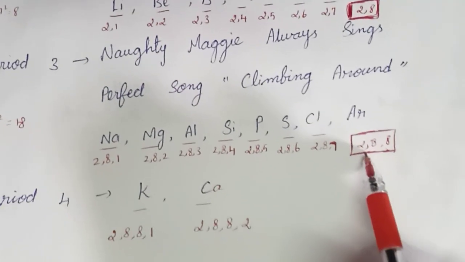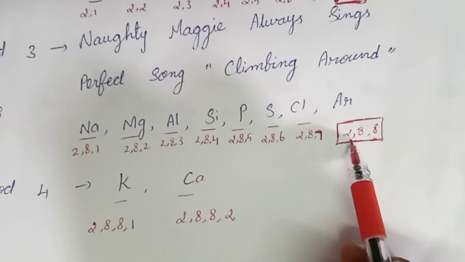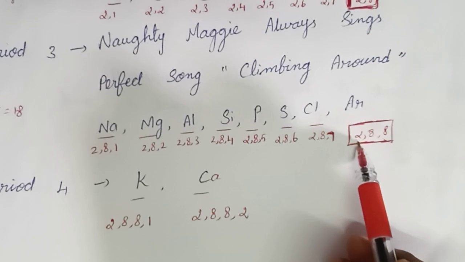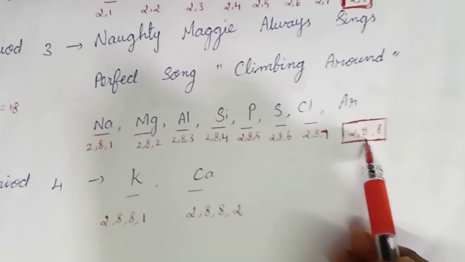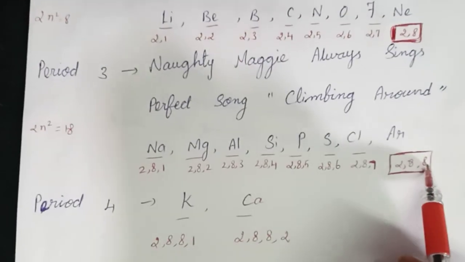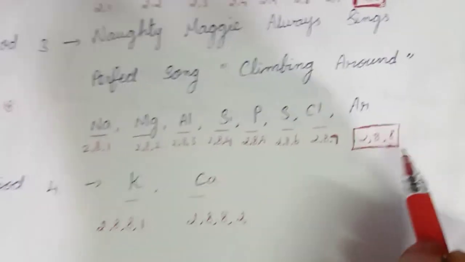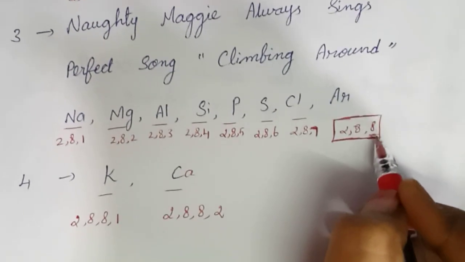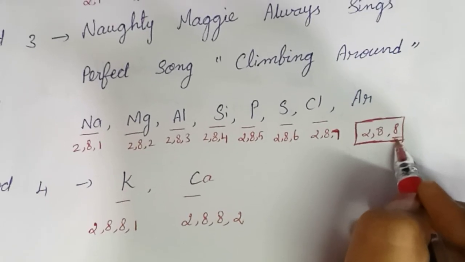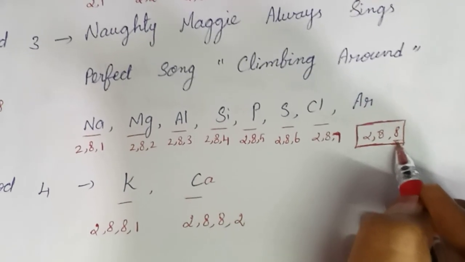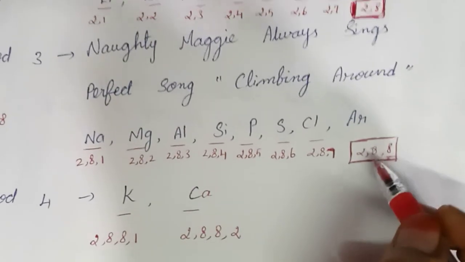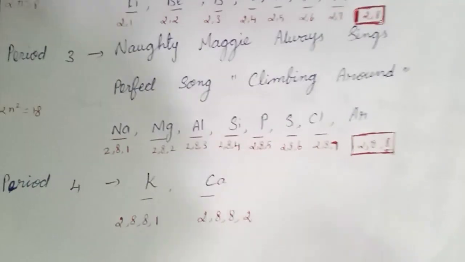And finally argon, the electronic configuration is 2, 8, 8. Here the first shell is completely filled and the second shell is also completely filled. But the maximum capacity of the third shell is 18, and here it contains only 8, yet it is inert in nature. Why? Because the octet electronic configuration is more stable. So it attains an inert nature. Argon is also called an inert gas or inert element.